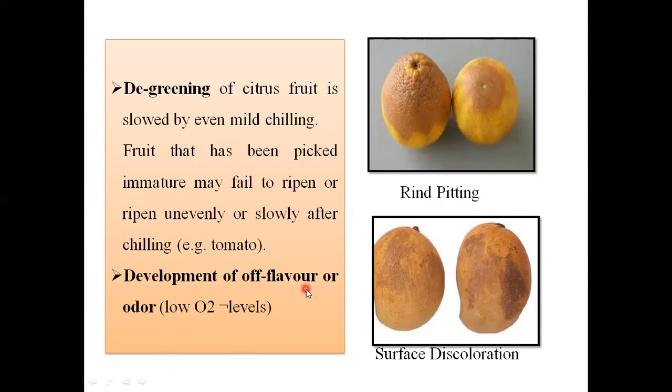Also, the development of off flavor or odor takes place, and this is created due to the reduction in the level of oxygen. That's why off flavor develops in the commodities. Also, surface discoloration may occur due to the exposure of your commodity to low temperature. See, some pictures are given. This is a mango in which the surface color gets disturbed, or discoloration of that surface takes place.